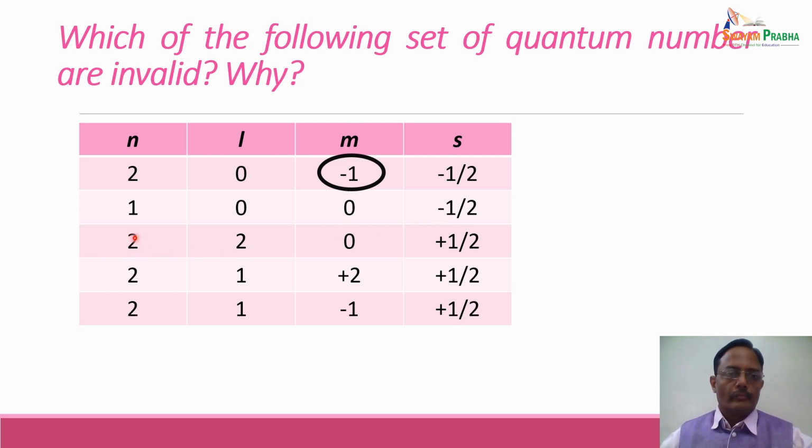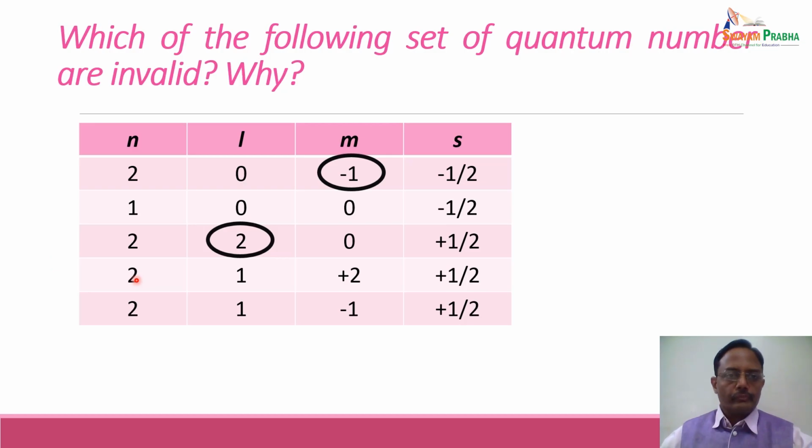Coming to the third set. So now you have n equal to 2. So since n equal to 2, L can have only two values starting from 0. So L will have value 0 and 1. But here the L value is given as 2, which is not possible. So for n equal to 2, L can have only two values, 0 and 1. So this 2 is an incorrect value. Okay. Now if this 2 is incorrect, then M, now this maximum value of L can be 1. M can have any values 0 and 1. And S can have value +1/2 and -1/2. So this is an incorrect set of quantum numbers.